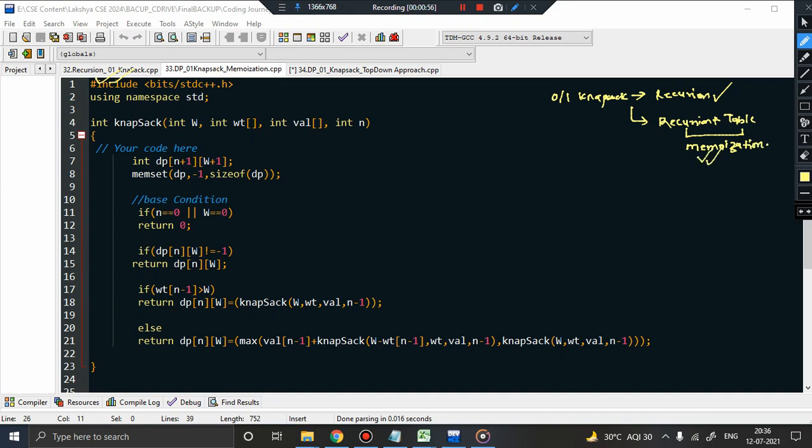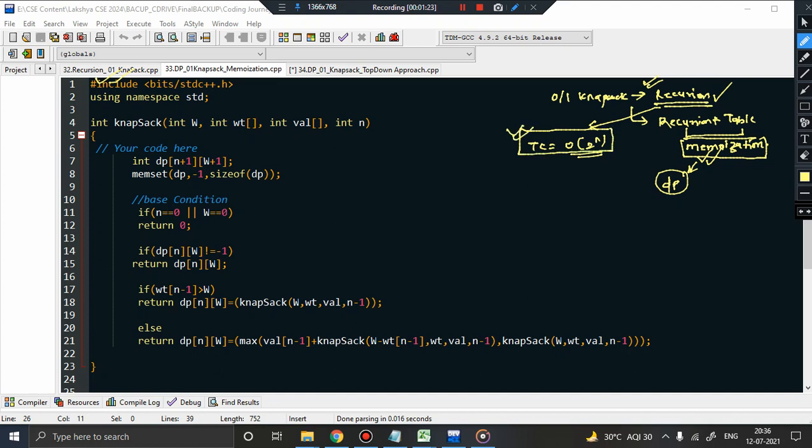Now why was memoization required? Memoization is one of the concepts in dynamic programming, in DP, and the concept is very simple: to prevent recalculating the same function. For example, when I was solving the 01 knapsack problem using recursion, I hope you remember that the time complexity in that case was order of 2 power n. Now what was the major issue? I have already addressed it in this particular problem.